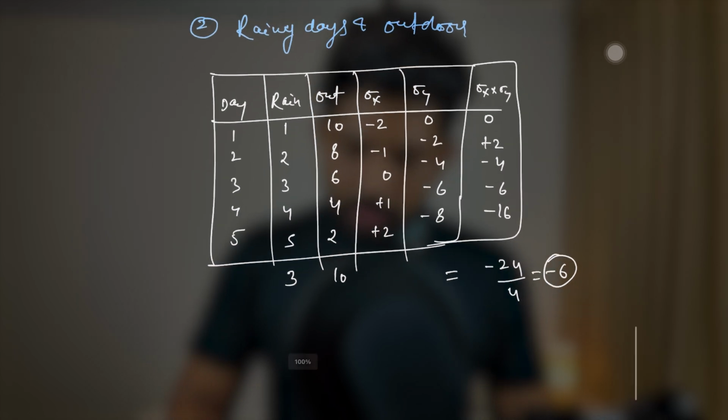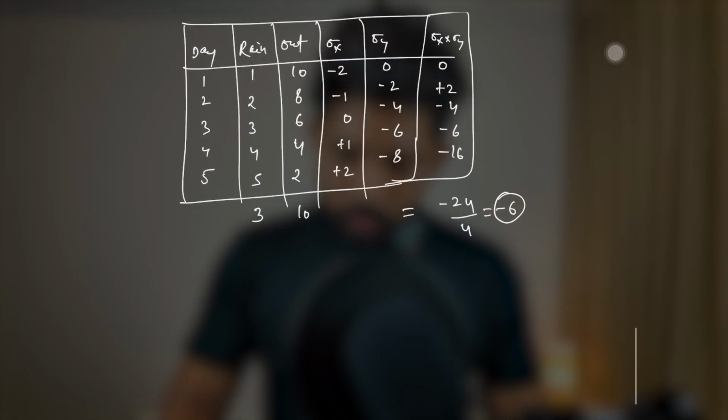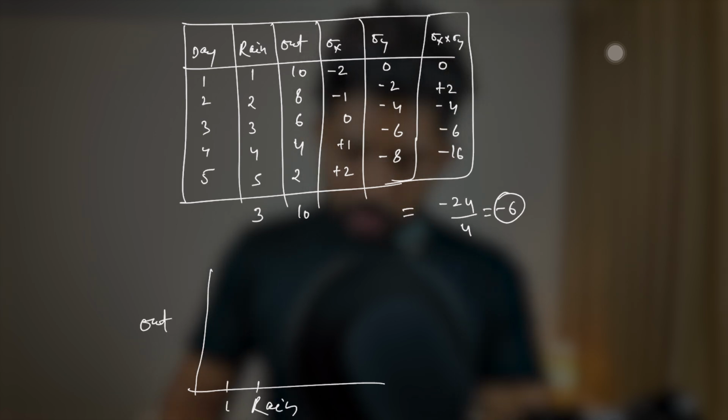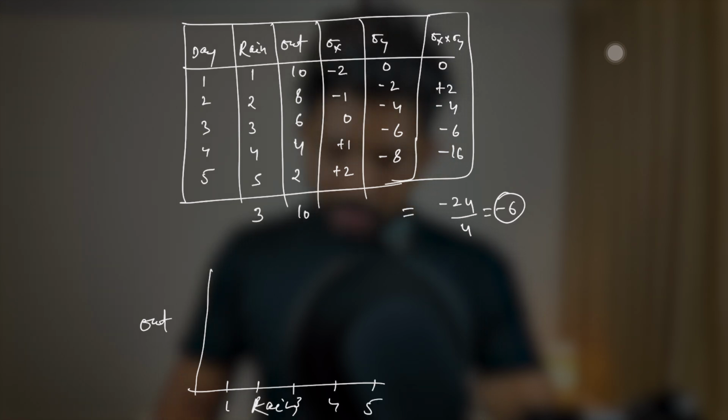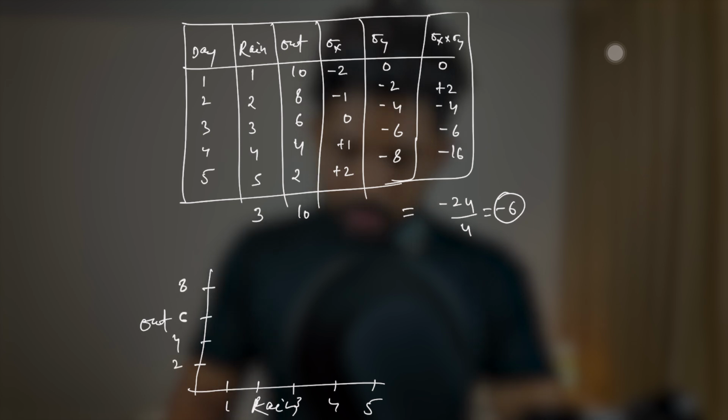We can even plot this. Let me do that quickly. So let's say it was a rainy day and it was outdoor activity. The scale is 1, 2, 3, 4, and 5, and this scale is, let's say, 2, 4, 6, 8, and 10. So when the mean of rain was 1, the outdoor activity was 10, right?